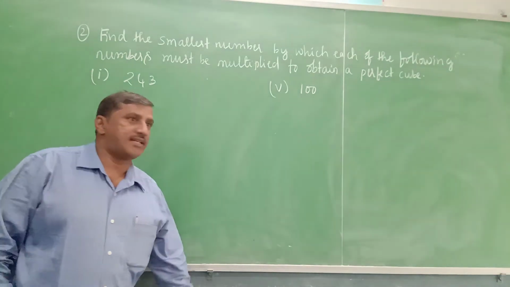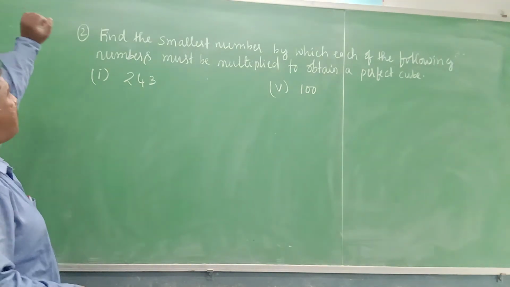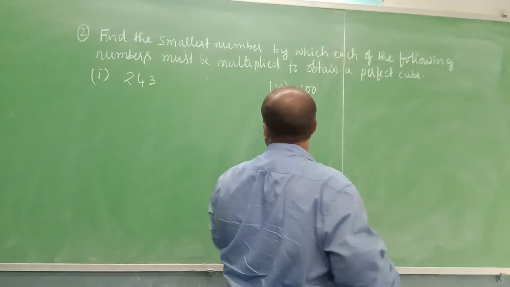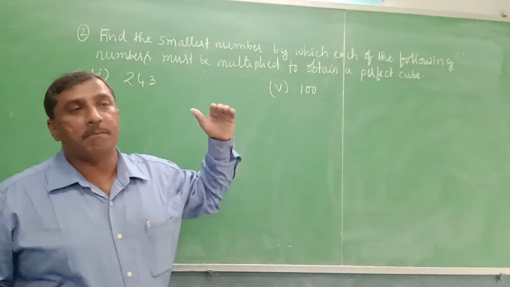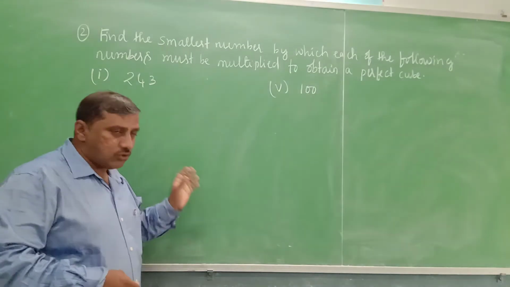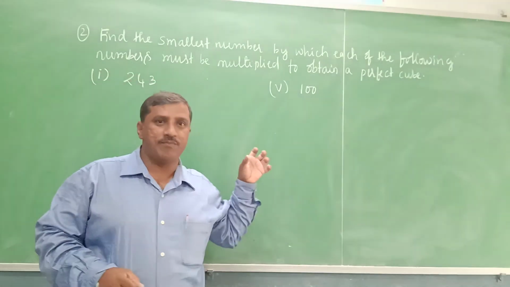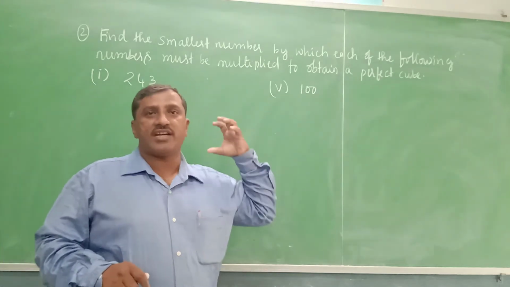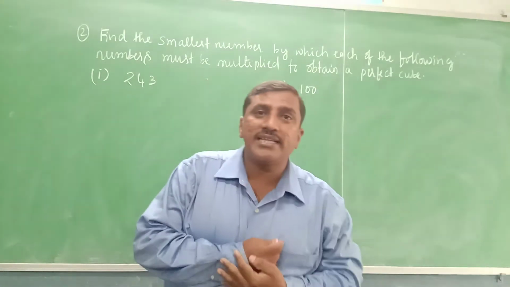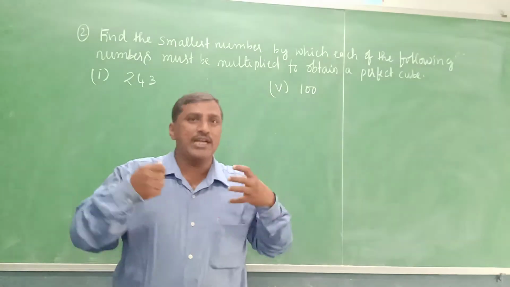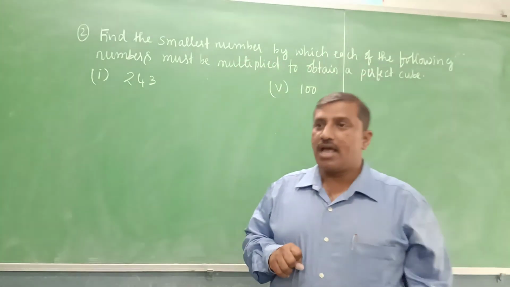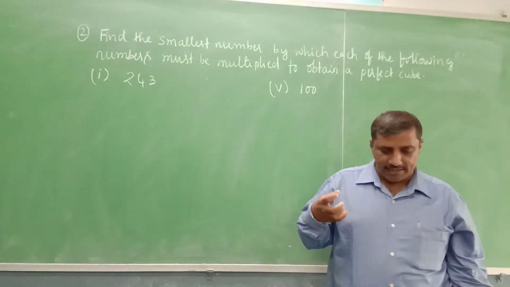Now we will discuss the second question. Find the smallest number by which each of the following numbers must be multiplied to obtain a perfect cube. Here some numbers are given which are not perfect cubes. To make them perfect cubes, we need to multiply with a certain number. How do we identify that number?